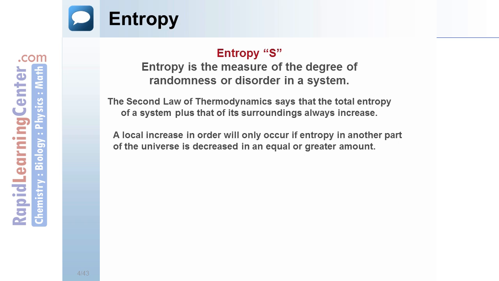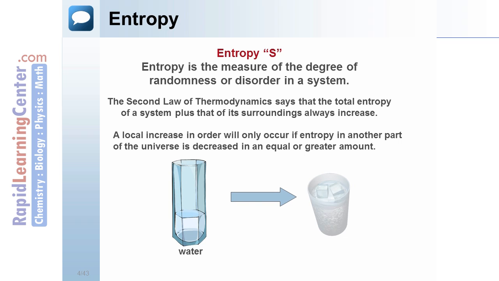A local increase in order will only occur if entropy in another part of the universe is decreased in an equal or greater amount. Water. As water goes to ice, the water has a decrease in entropy. There is an increase in order in the ice. However, there's a decrease in order in another part of its universe.